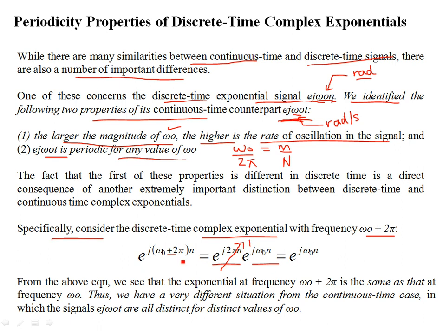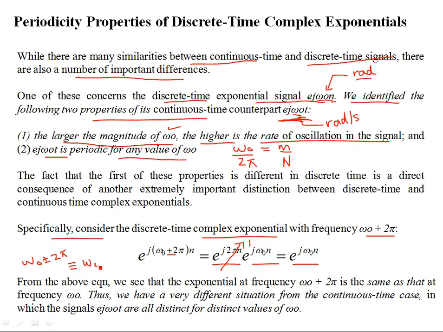Therefore, what it says is that adding or subtracting 2π to any digital frequency ω₀, which has units of radians, in the frequency domain you end up having the same frequency. So this frequency is not distinct. ω₀ plus or minus 2π is the same as ω₀.